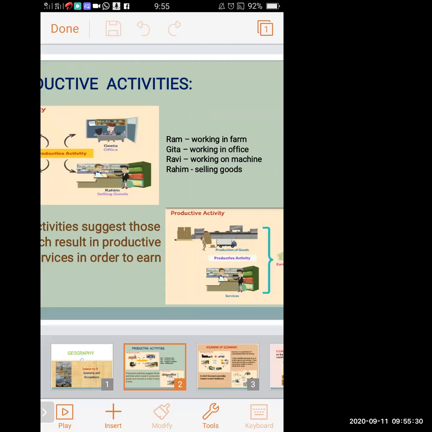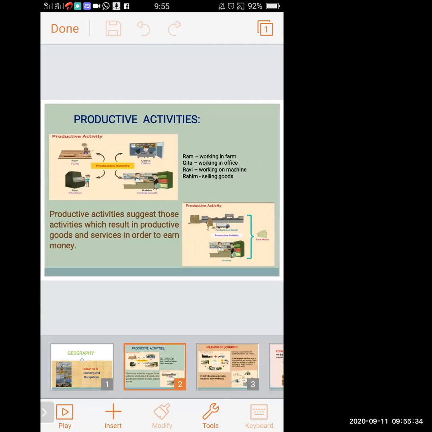By that money, everyone is able to fulfill their demand. So these are called productive activities.